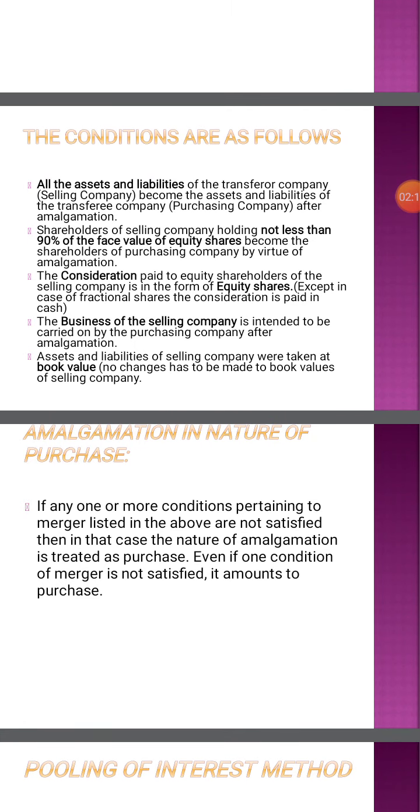All the assets and liabilities of the transferor company become assets and liabilities of the transferee company, that is the purchasing company, after amalgamation. Shareholders of the selling company holding not less than 90% of the face value of equity shares become shareholders of the purchasing company by virtue of amalgamation.